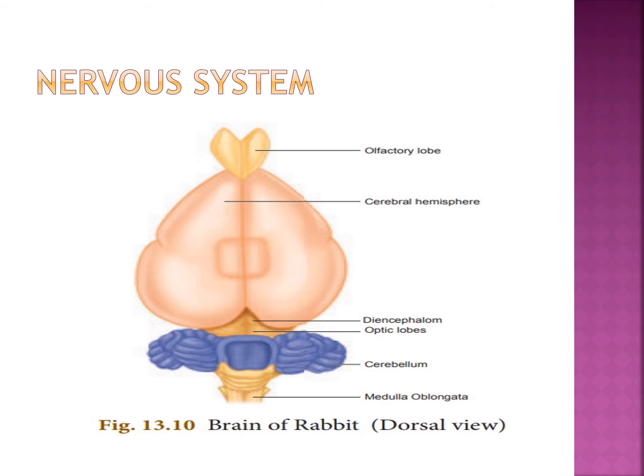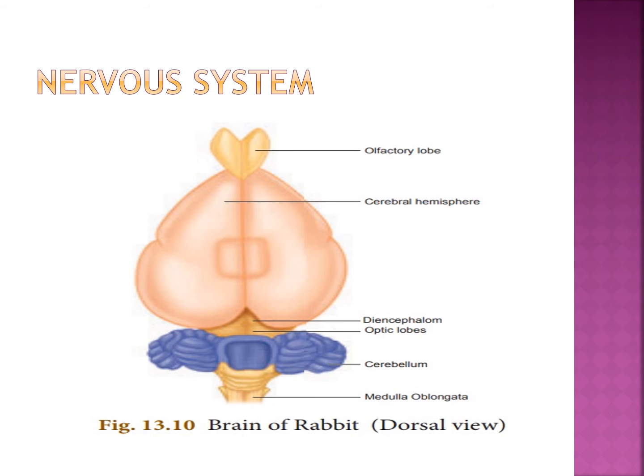The forebrain consists of a pair of olfactory lobes, cerebral hemisphere, and diencephalon.